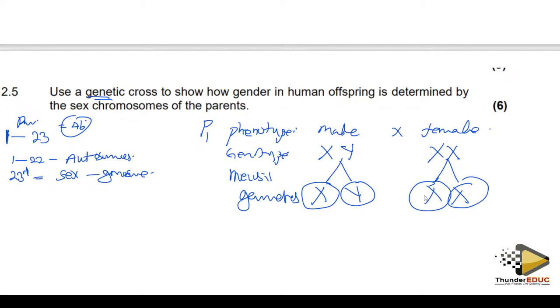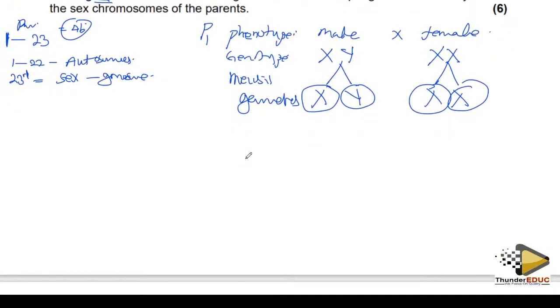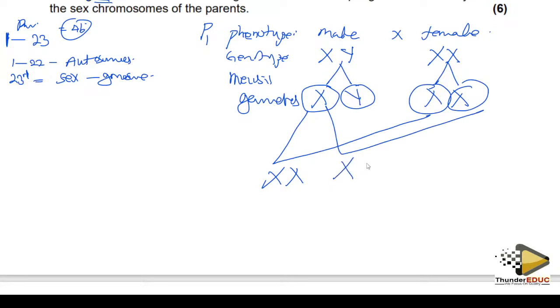But when you circle them, it brings about that identity or separation. And then now fertilization occurs. This is X, X. This is X, X. This is X, Y, and then also this is X, Y. So basically that is it.